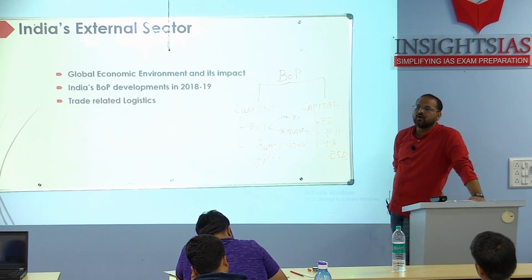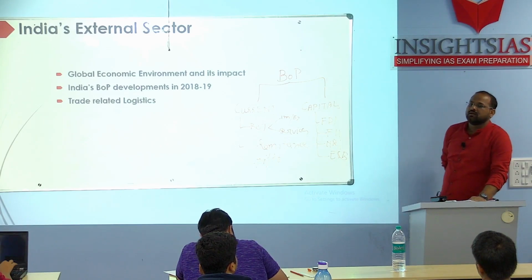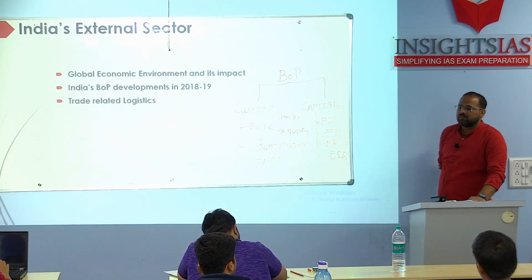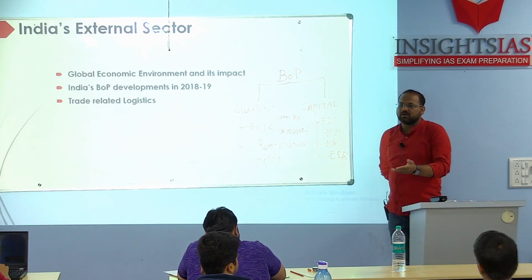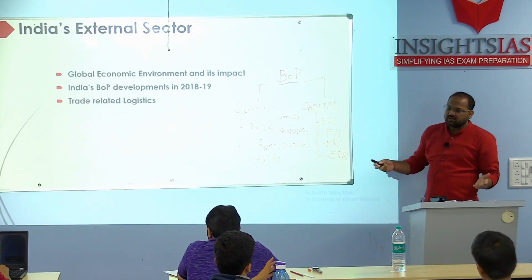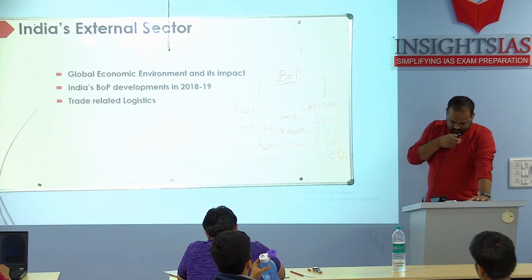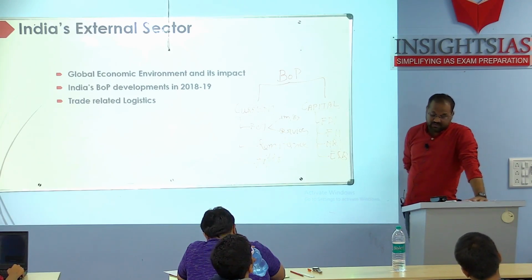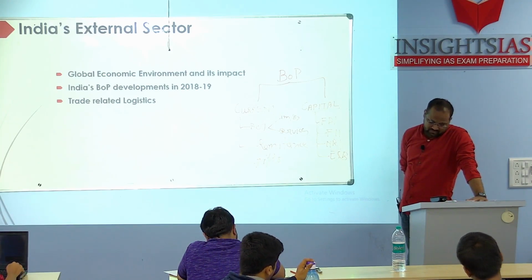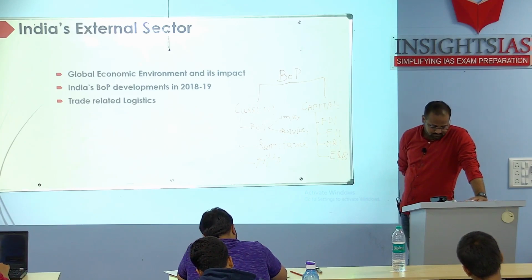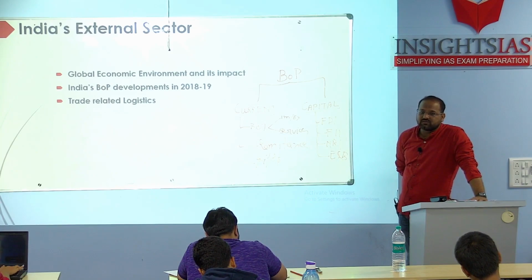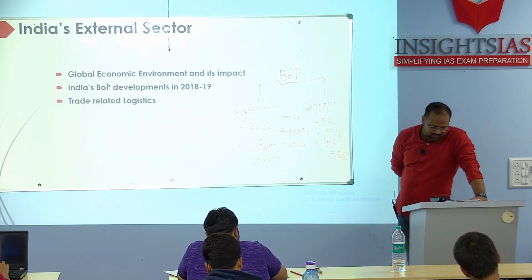Waterways. How many waterways are there in India? 111. One amendment was brought, one act was brought. Earlier 6 were there, now it has been added. So 111 waterways have been identified. Bharatmala, Sagarmala, dedicated freight corridor. These are helping. Then recently we have given infrastructure status, so it will mobilize more funds, more investment to the sector.